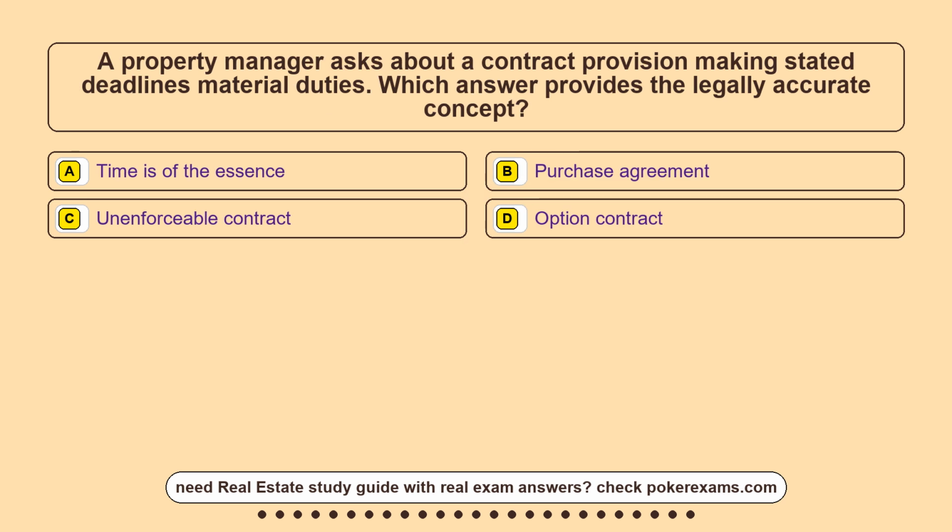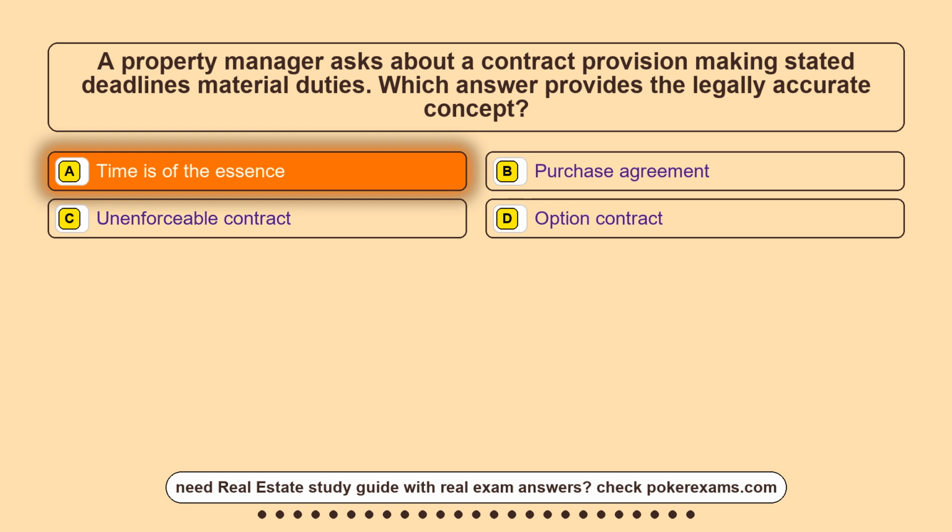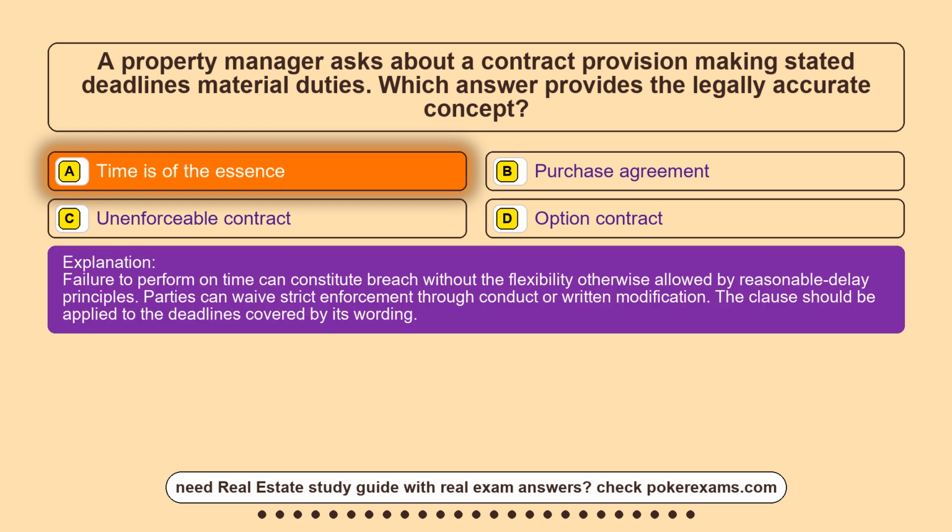Question 15. A property manager asks about a contract provision making stated deadlines material duties. Which answer provides the legally accurate concept? Option A, time is of the essence. Option B, purchase agreement. Option C, unenforceable contract. Option D, option contract. The correct answer is option A, time is of the essence. Failure to perform on time can constitute breach without the flexibility otherwise allowed by reasonable delay principles. Parties can waive strict enforcement through conduct or written modification. The clause should be applied to the deadlines covered by its wording.